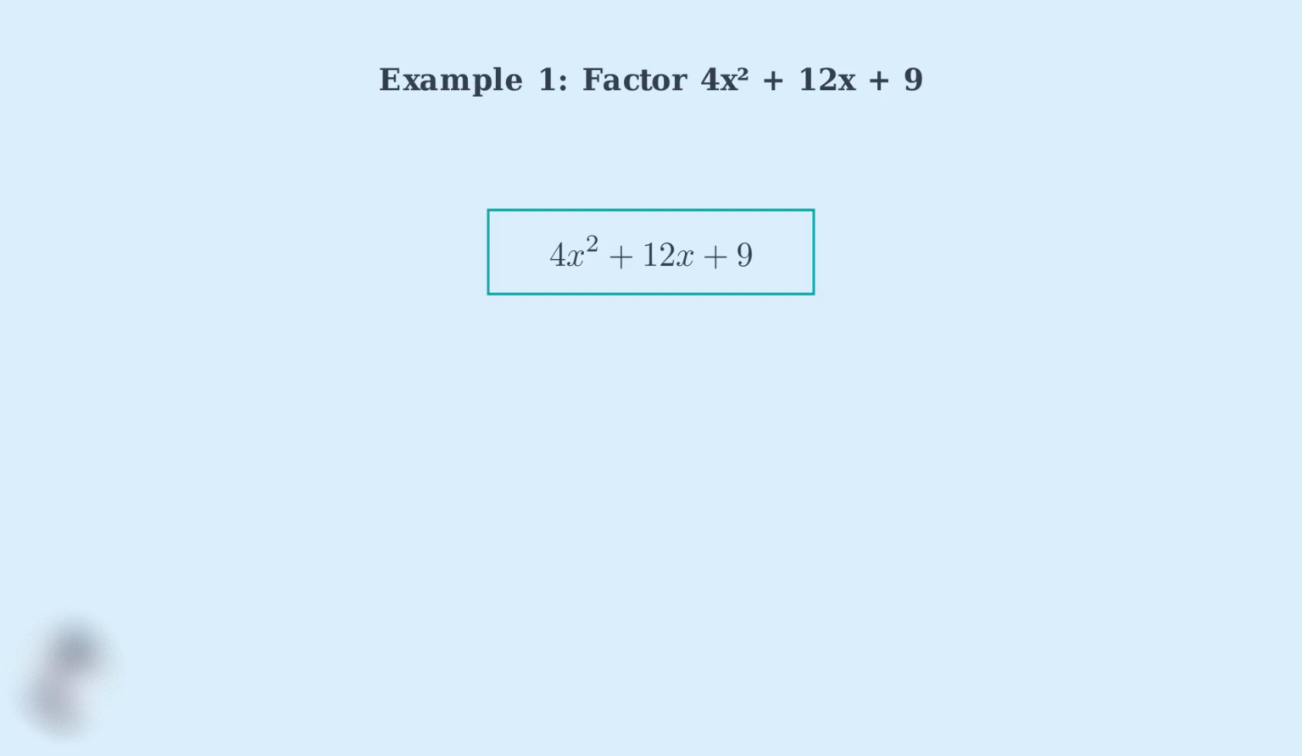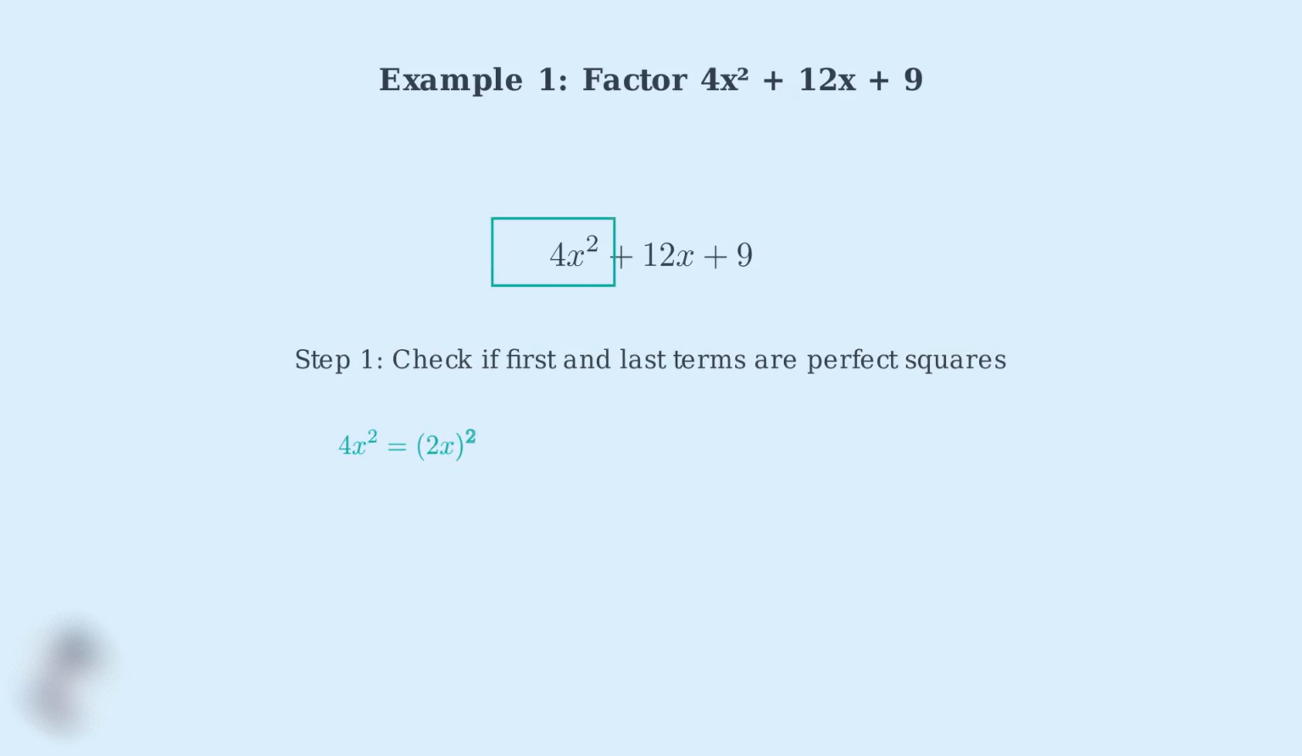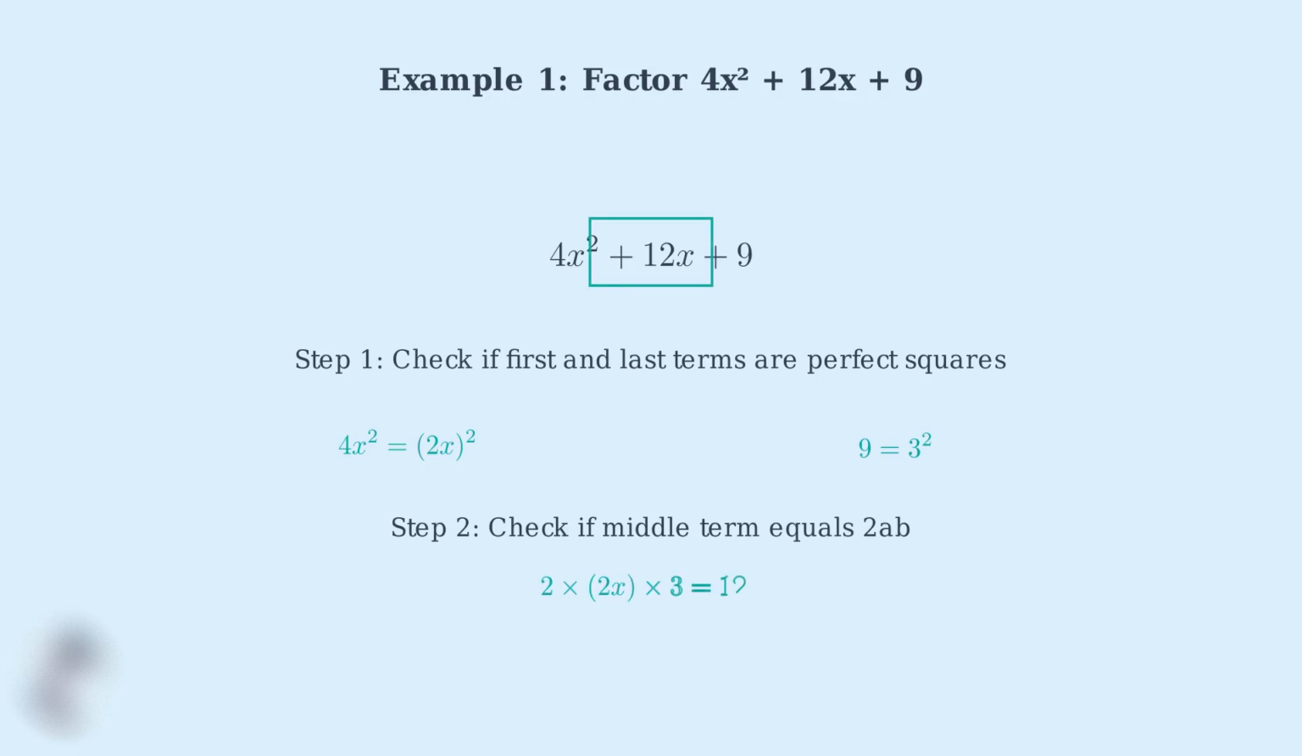We'll check if this is a perfect square trinomial. Step 1, we check if the first and last terms are perfect squares. 4x squared equals (2x) squared, and 9 equals 3 squared. Both are perfect squares. Step 2, we check if the middle term equals 2ab.